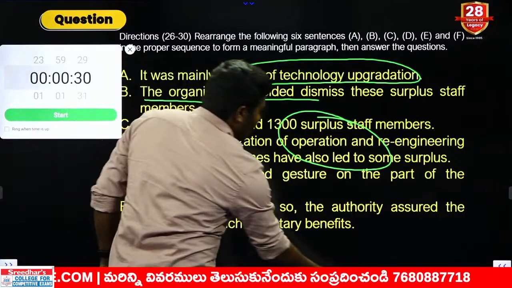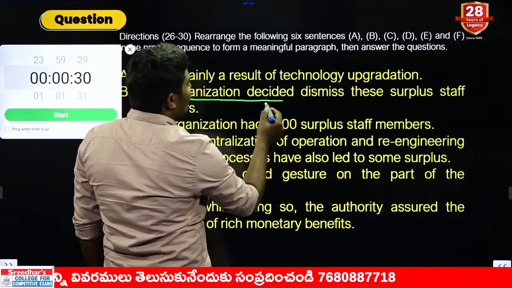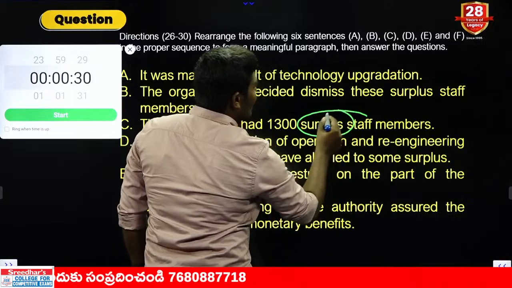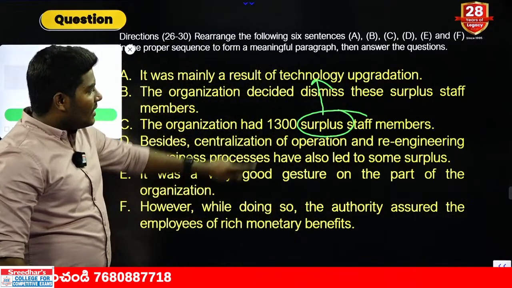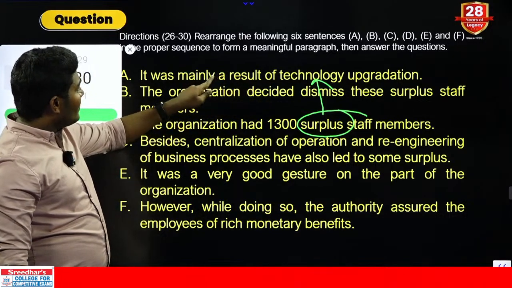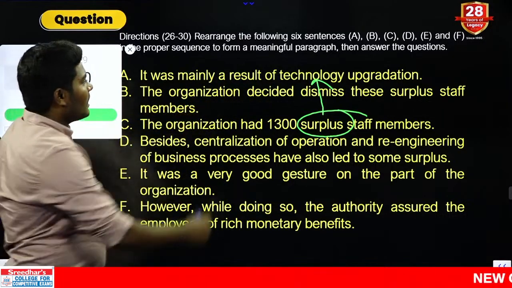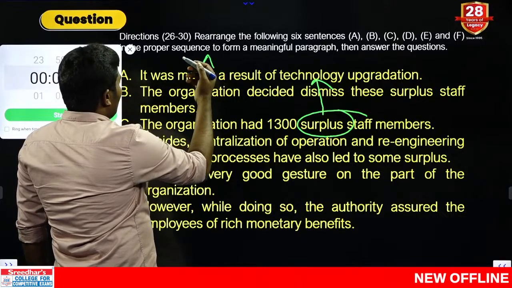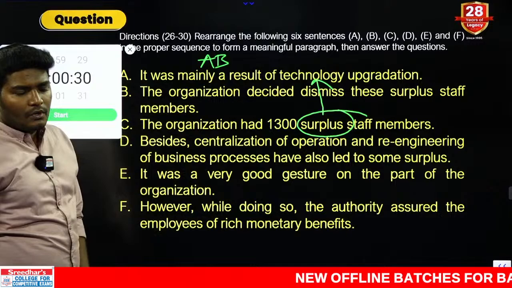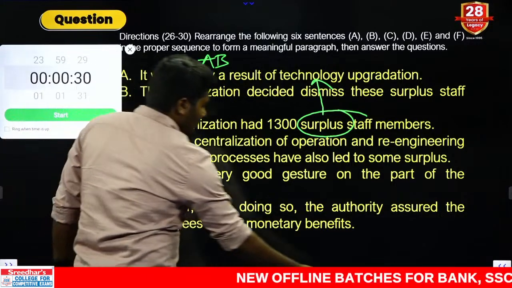The reason to take the decision was this, not possible. The reason for this surplus number is technology upgradation. So the link comes with the A and B combination. When A is given, immediately after A we have to go for B. That comes with only the AB combination. It is not a BA combination. Okay. So that was the reason.